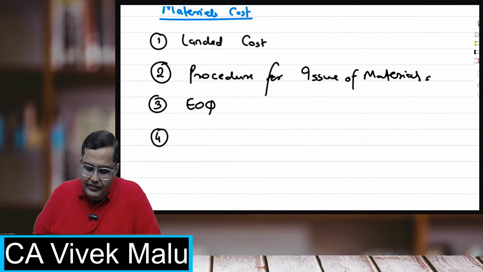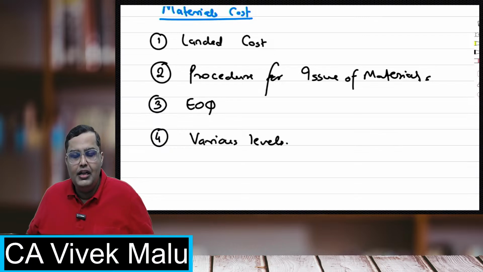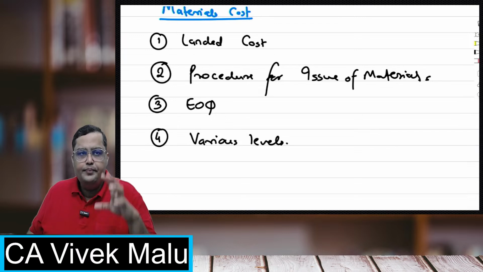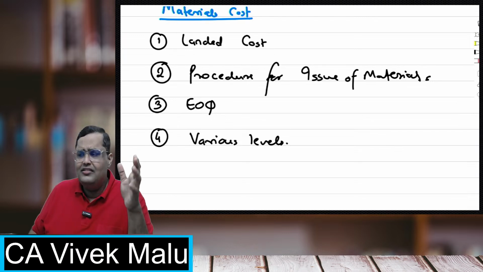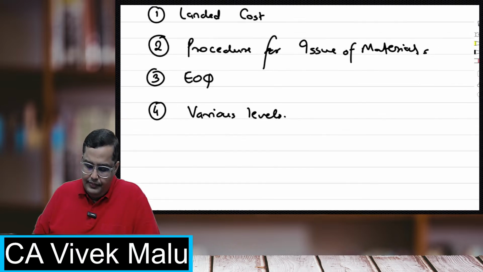The fourth concept we'll be touching over here is the various levels. Now, what are the various levels? Like there are reorder level, maximum level, minimum level, average level, danger level, and like that. So we'll be taking all those levels.